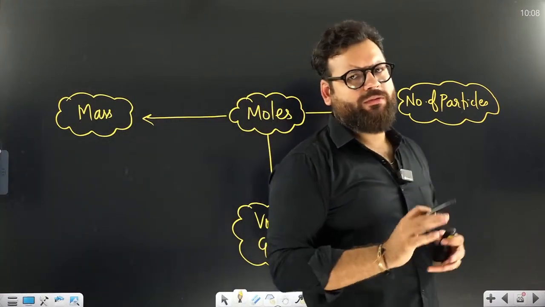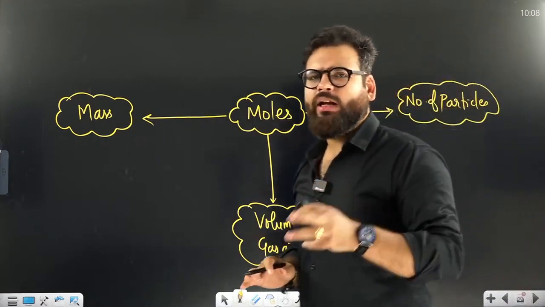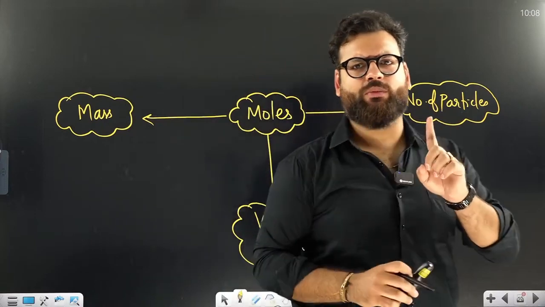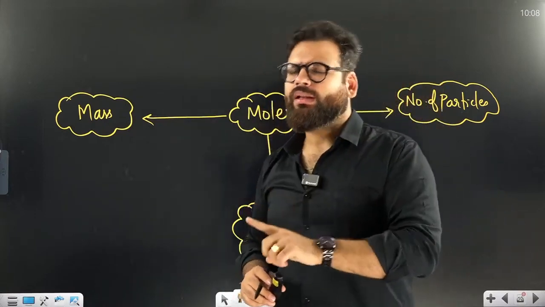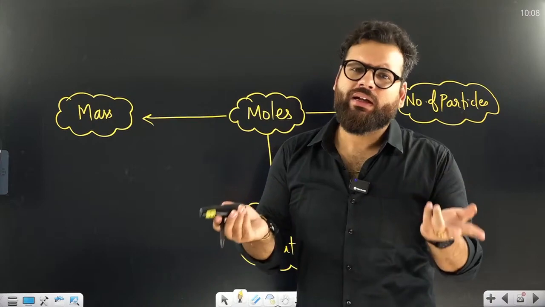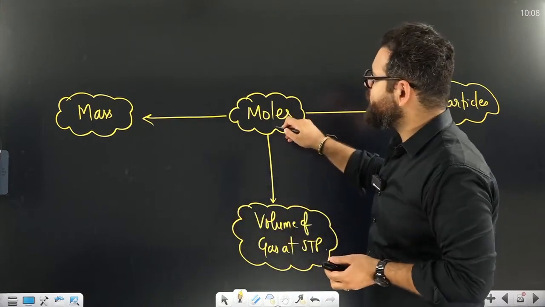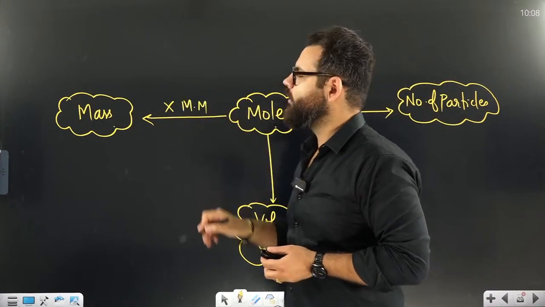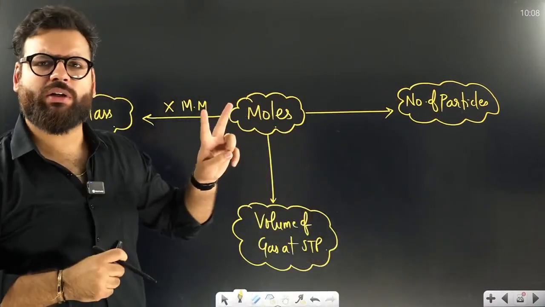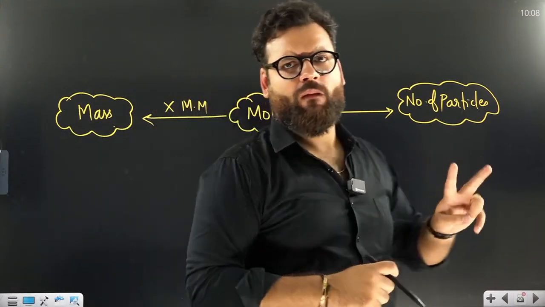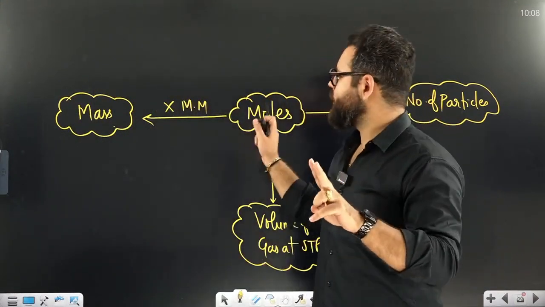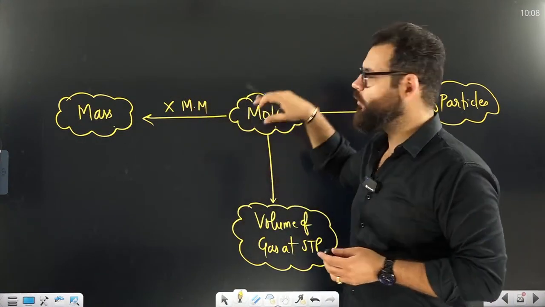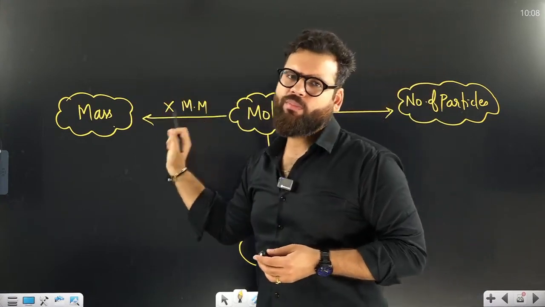Okay, it's very simple. We know that 1 mole of CO2 is 44 gram. Then 2 moles of CO2 is what? Double, 88 gram. So when moles are given and you want to go to mass, you multiply by molar mass. 2 moles of CO2 is how much mass? 2 times 44. So whenever you want to go somewhere, multiply with something. When you want to go from moles to mass, multiply by molar mass.